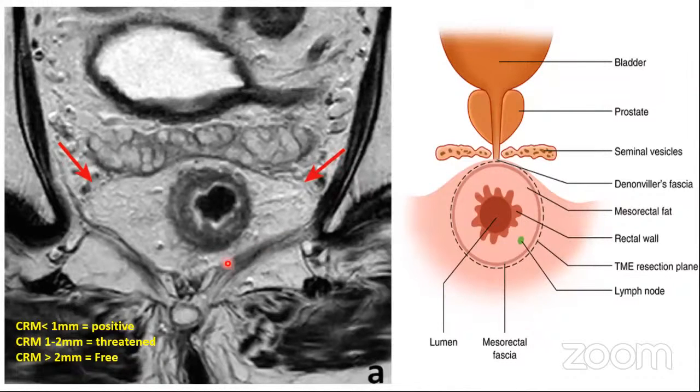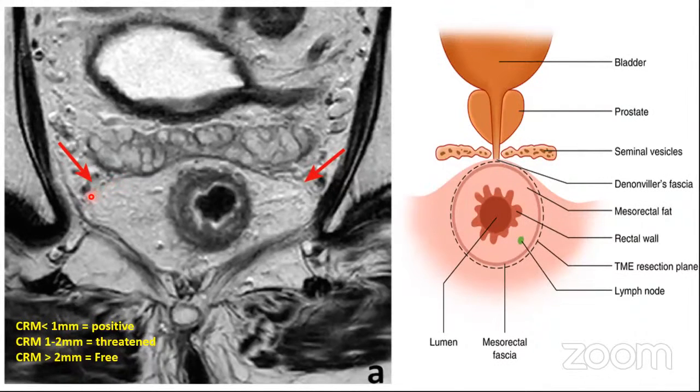Now, how do we predict the CRM on the MR? We have studied the T3 stages, A, B, C, and D. So the MR is going to look into the extent of this tumor into the mesorectum, and what is the distance of this tumor or the tumor deposit or the lymph node with respect to this mesorectal fascia. Okay, now this mesorectal fascia, you can see it is a T2 hypointense dark colored line, which is not in continuity.